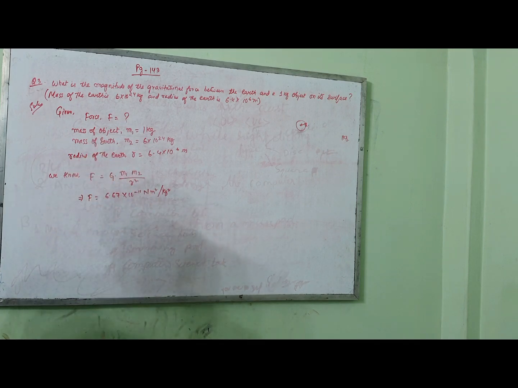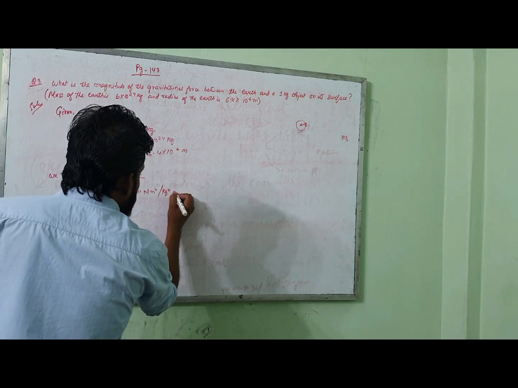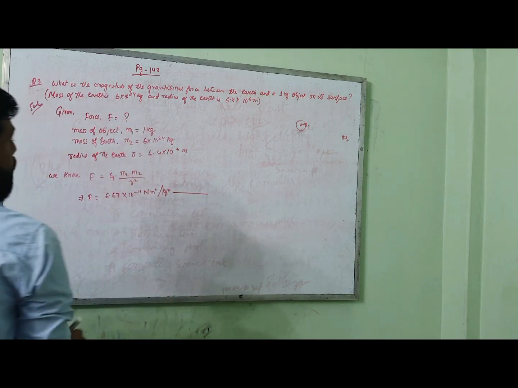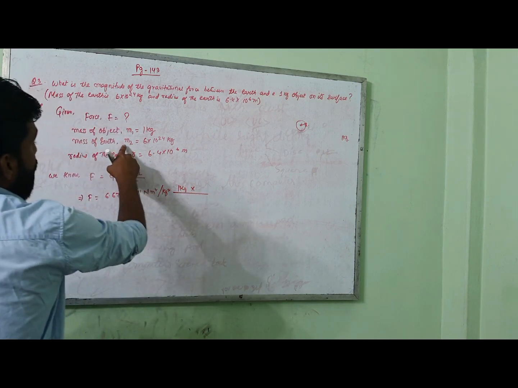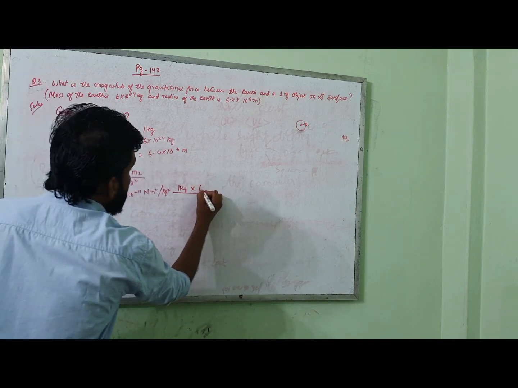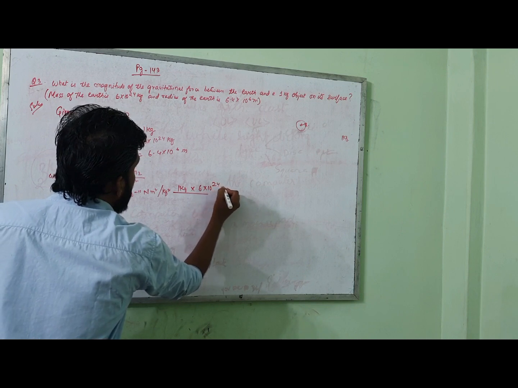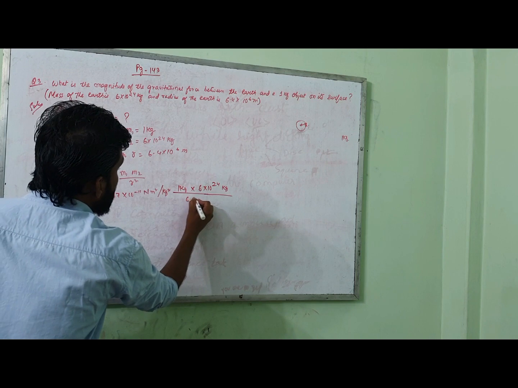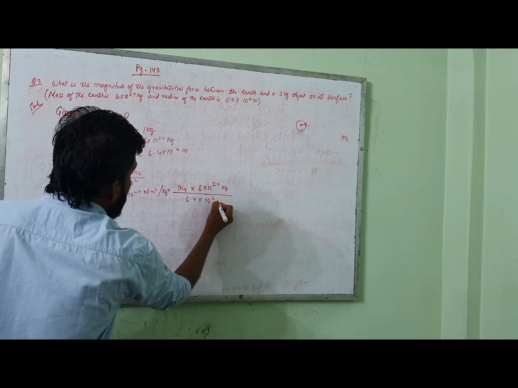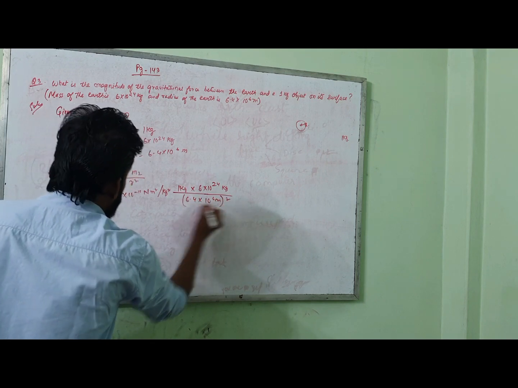Okay. Now into mass m1. What is m1 here? 1 kg. And what is the mass m2 value here? 6 into 10 to the power 24 kg here. Divided by r value, how much is it here? 6.4 into 10 to the power 6 meter, whole square.